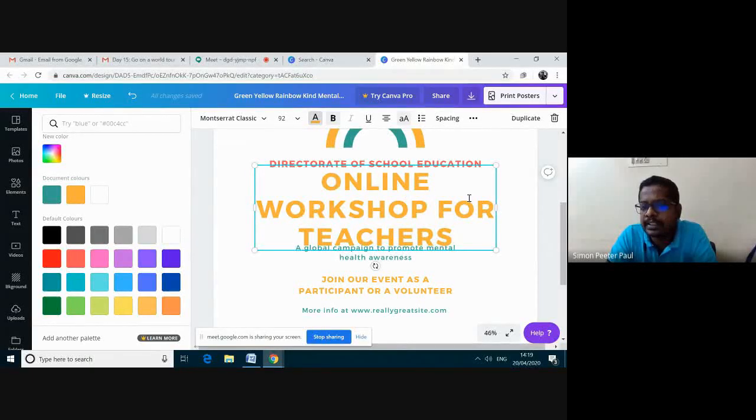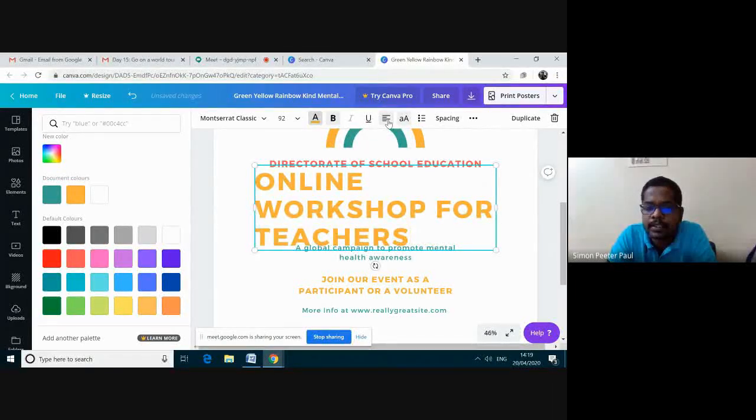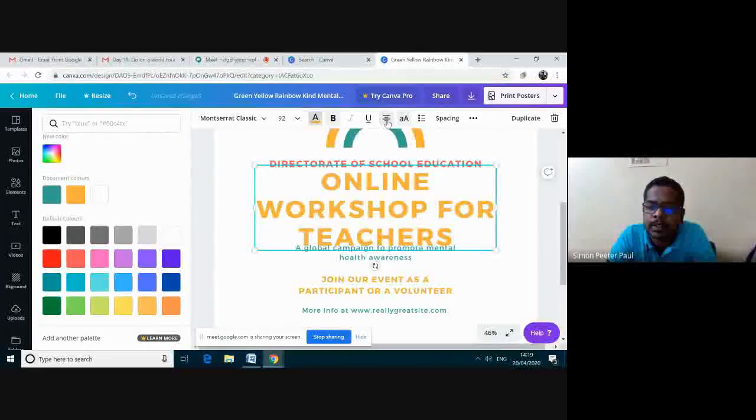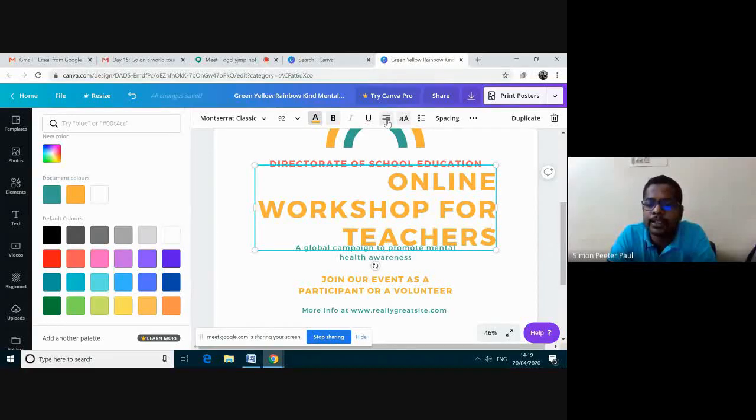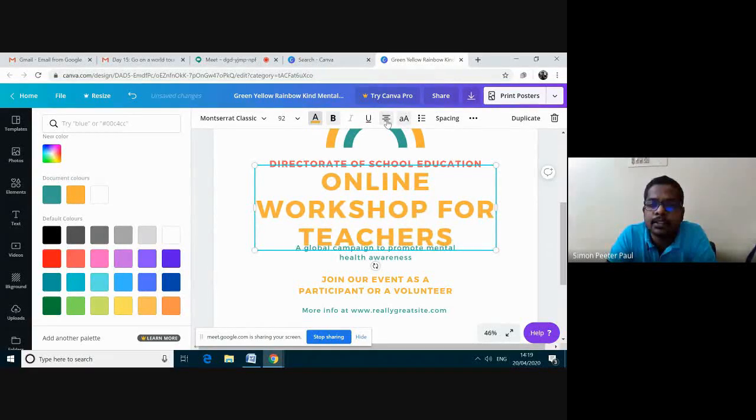This one is center aligned. See here, there are the alignment options. If I click this alignment, it aligns to the left. This one is to the left, and this one is justification. And then the third one, once again I'm clicking, it aligns to the right, and then it aligns to the center.